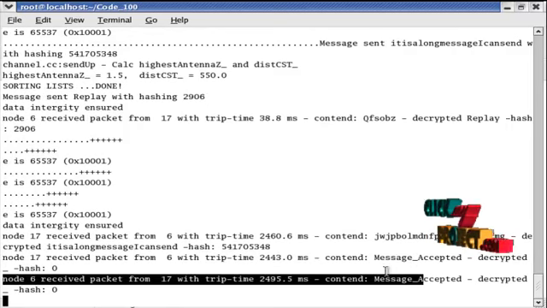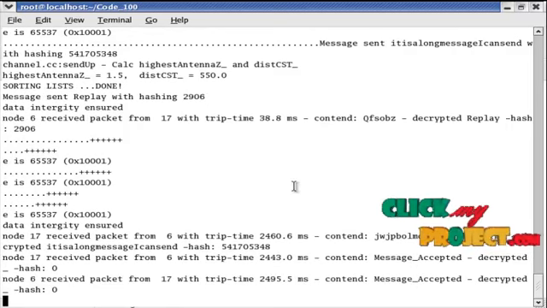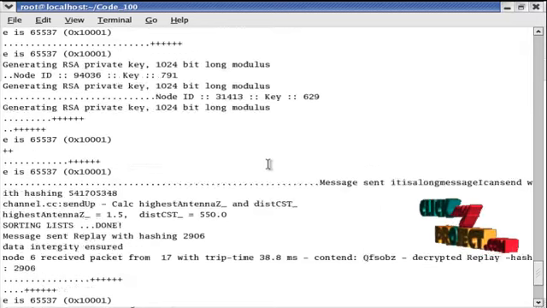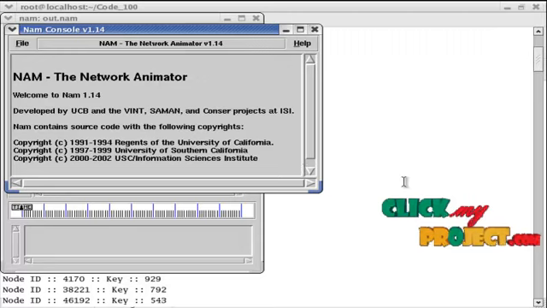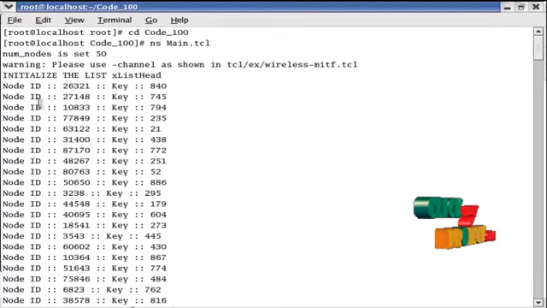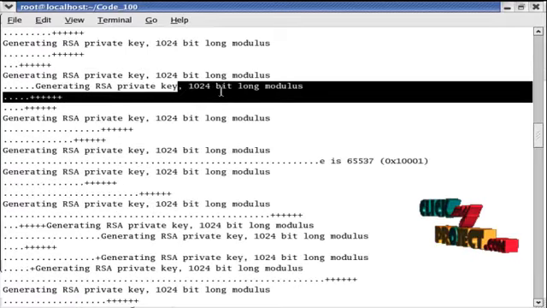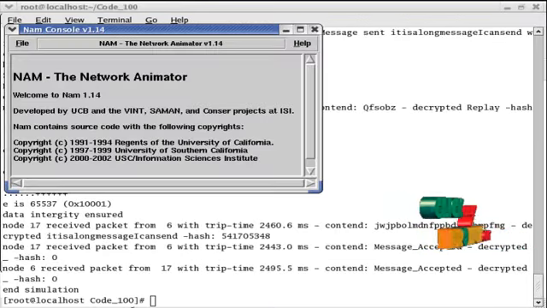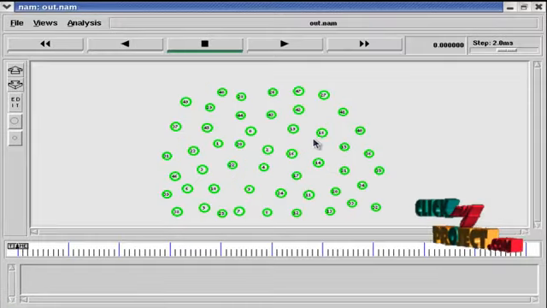Now the encryption and the decryption are completed. The encryption algorithm uses the public key and the decryption uses the private key, with a 1024-bit long modulus. This is the NAM console and this one is the out.nam window.